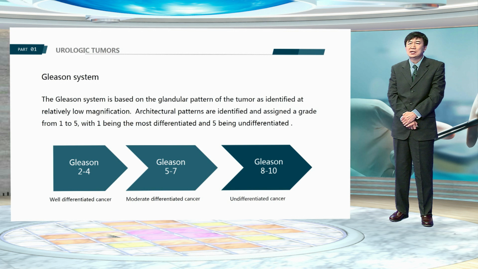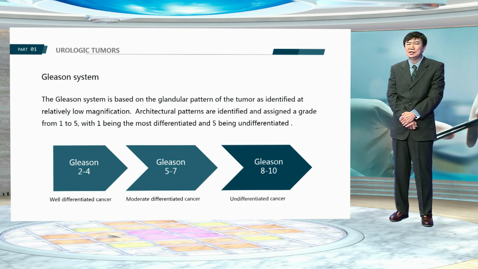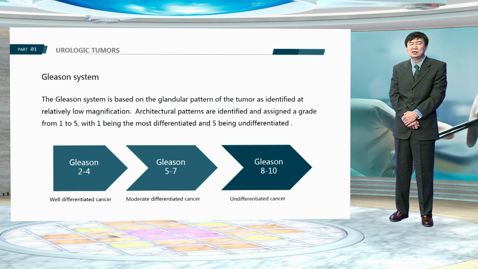Gleason system has emerged as the standard grading system for prostate cancer. The Gleason system is based on the glandular pattern of the tumor, as identified at relatively low magnification. Architectural patterns are identified and assigned a grade from 1 to 5, with 1 being the most differentiated and 5 being undifferentiated. The two most common patterns are added together to provide Gleason score, with the grade of the most predominant tumor listed first.